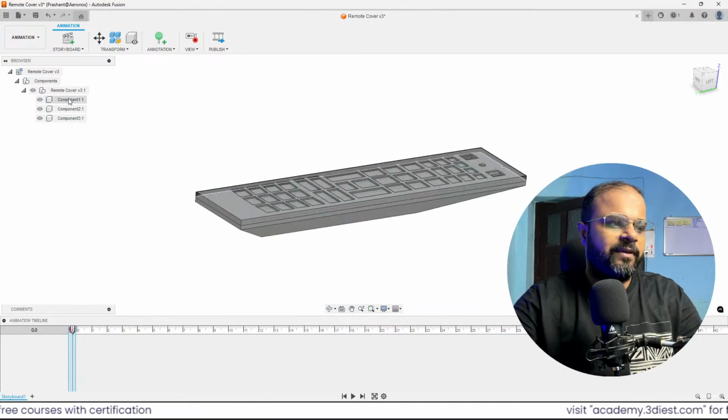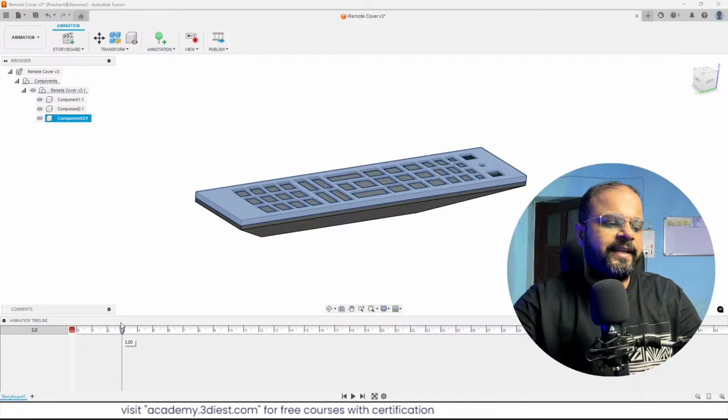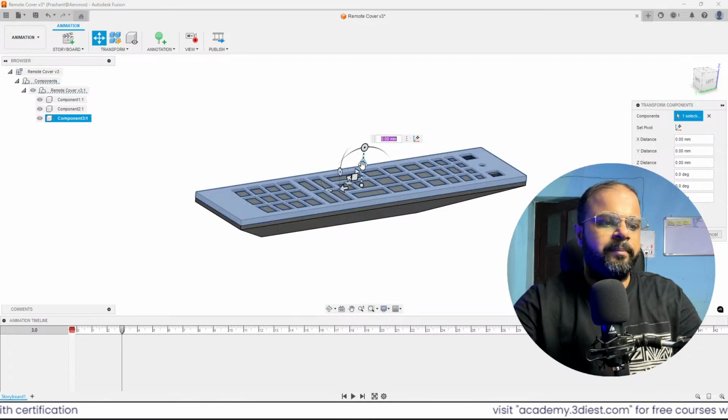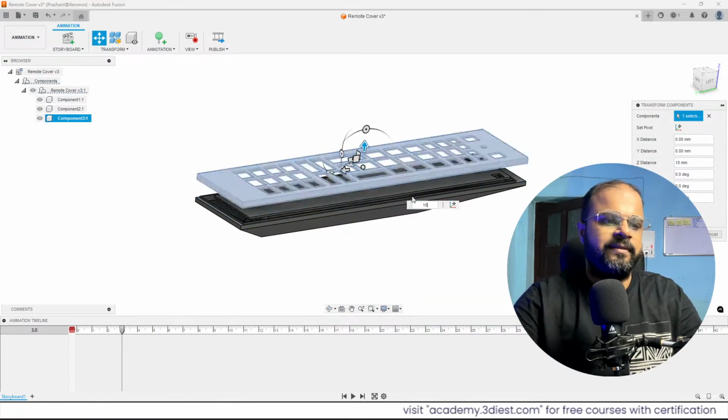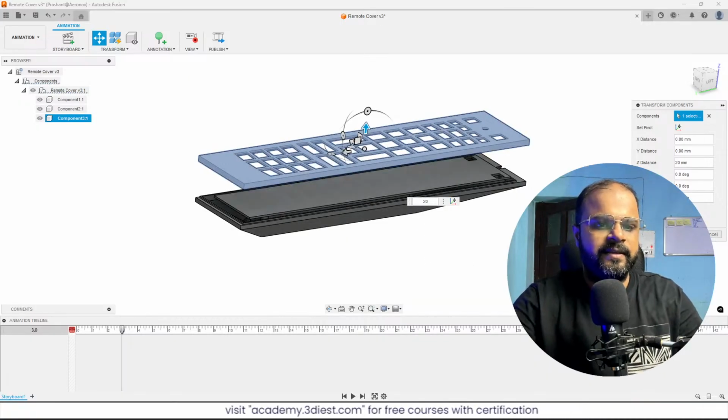Now I will select the first component, that is the top component. This component 3 is the top component. Then I will move my cursor up to the 3-second timeline, activate the transfer component tool, and move it upward by 10, or a little bit higher, maybe 20. Here you can see. I'll press OK.